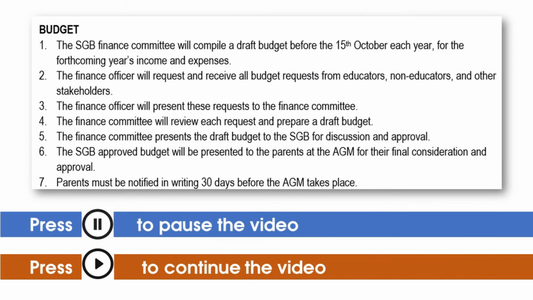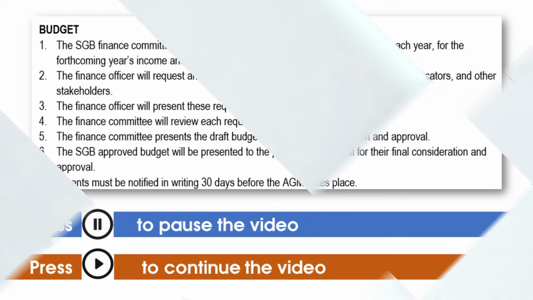Pause the video now and take some time to carefully read the section about the budget on page 6 of the Nelson Primary School Finance Policy that you have. Compare this section to your school's policy. Make notes on issues that need to be discussed in a SGB meeting.